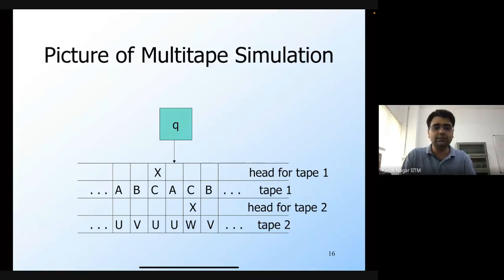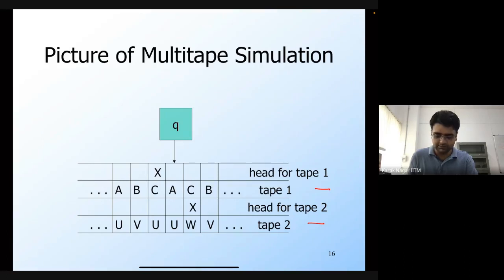To simulate this using a 1 tape Turing machine, that machine has a tape with 4 tracks. Tape 1 and tape 2 are the tracks which store the contents of tape 1 and tape 2, and then we have two tracks for maintaining the head positions.